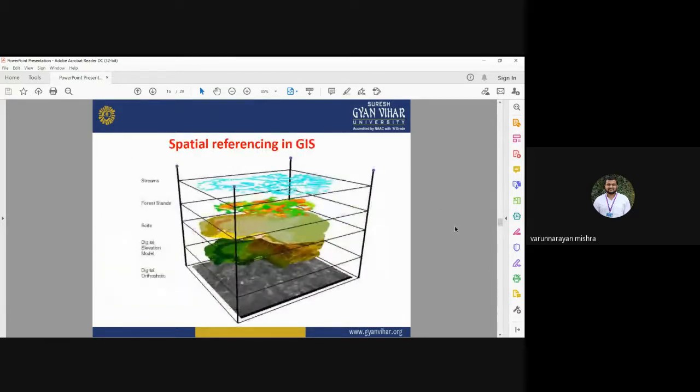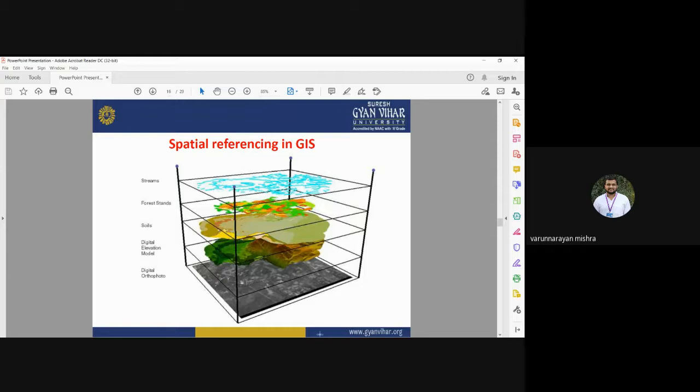Okay, spatial referencing in GIS. So GIS can be used to integrate different thematic layers. Okay, if all of your thematic layers, if all of your point, line, and polygon features are having some reference system, so you can integrate multiple layers into the single platform, that is known as spatial referencing. Spatial referencing means, suppose you are having some point features, some line features, some polygon features, so you can integrate all the point, line, and polygon features into a single platform, that is known as spatial referencing.